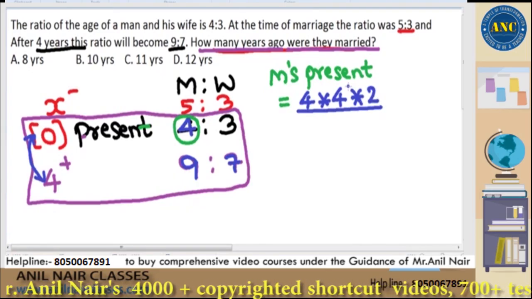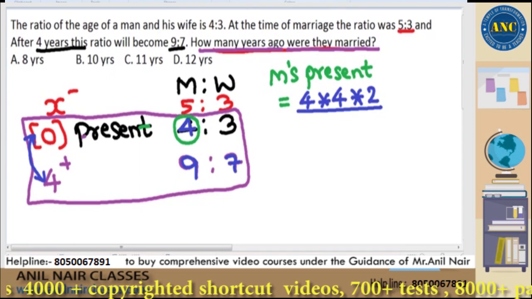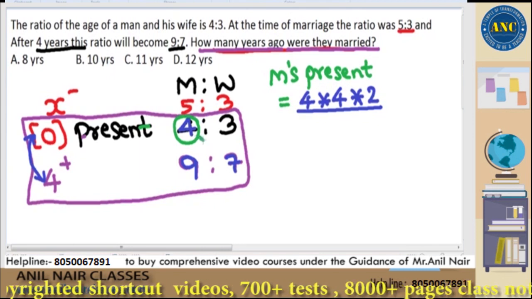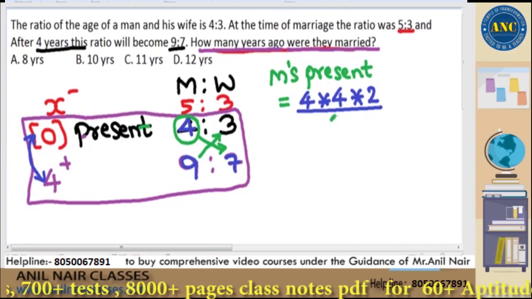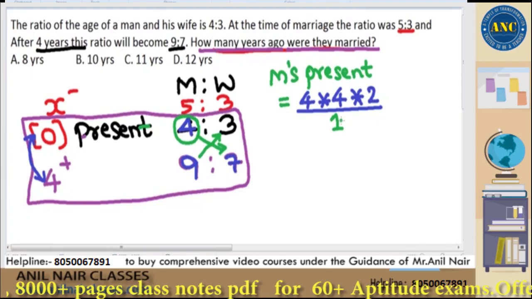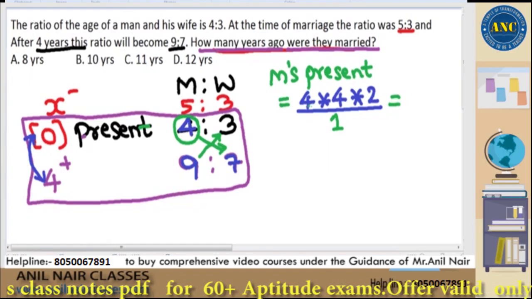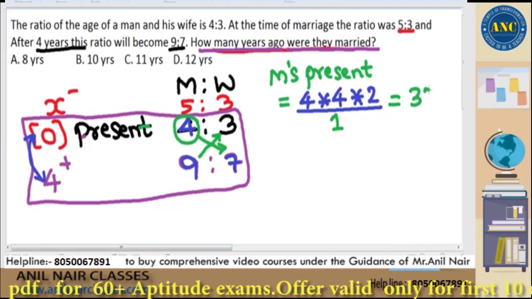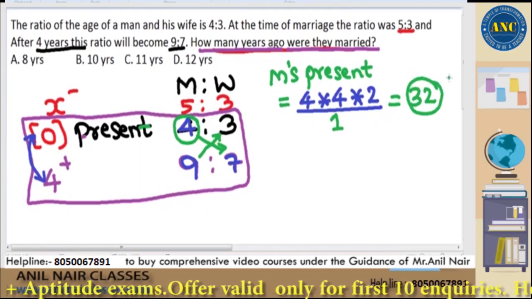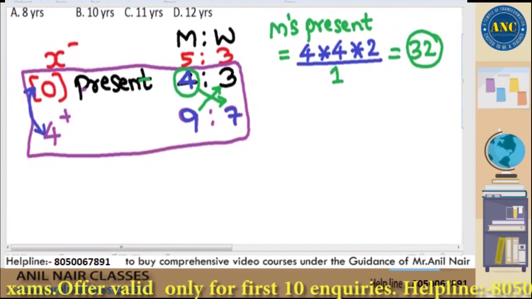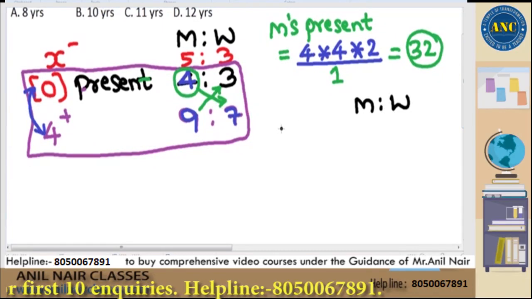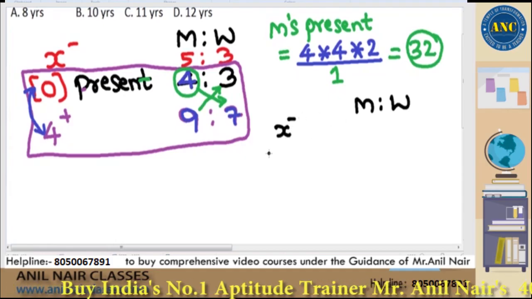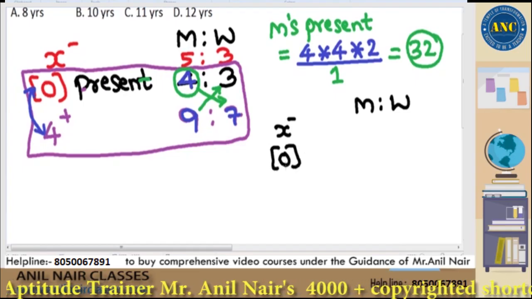divided by, do cross subtraction. Cross subtraction: 7 into 4 is 28, 9 into 3 is 27. 28 minus 27 is 1. Write down 1. That means 16 into 2 is 32. That means the actual present age of man is 32. Rewrite the diagram. Man to wife, some years ago it was 5:3. Present scenario it is 4:3.